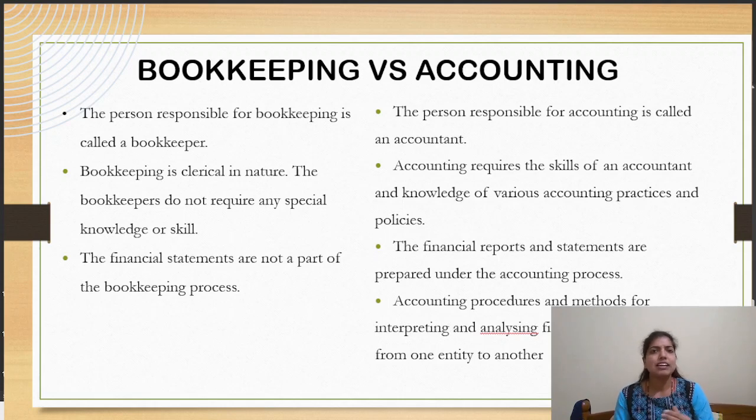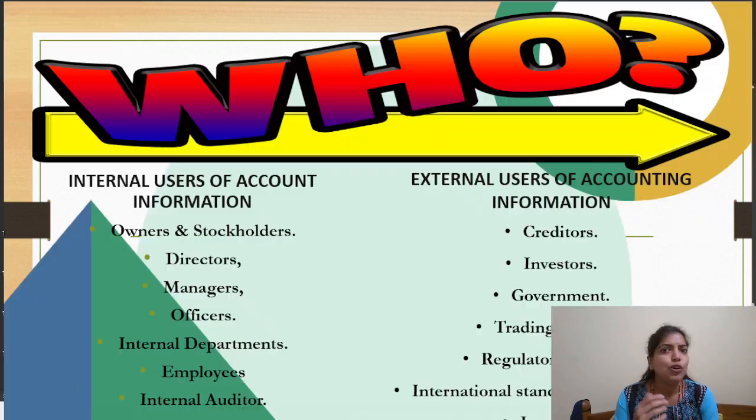Then, I have said we have to maintain these accounting records to communicate the end results to the users. Then, who are the end users? Here is a clear picture. See, my dear students, there are two types of users. One is the internal users and one is the external users.